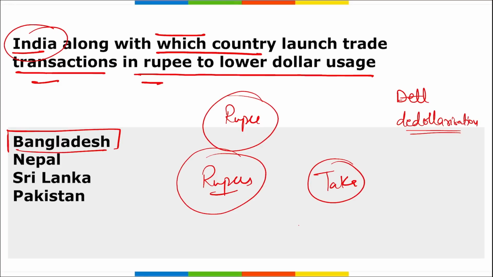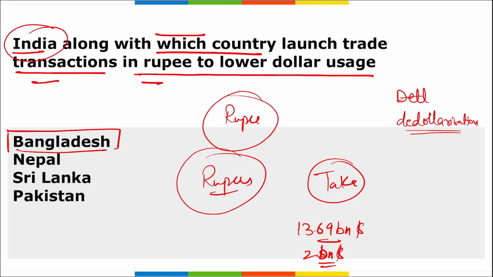This is because Bangladesh imports more from India, around 13.69 billion dollars, and it exports to India roughly 2 billion dollars. Correct?